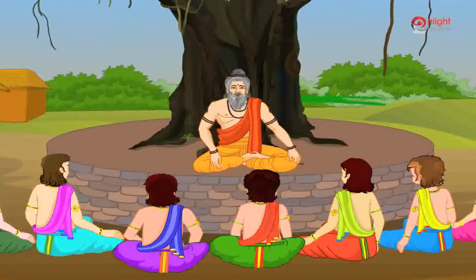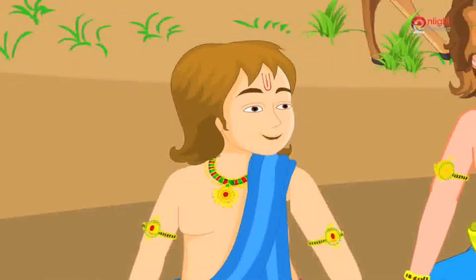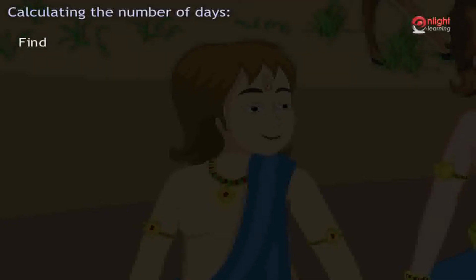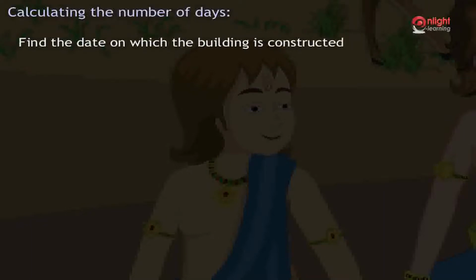solving your problem? The time proposed by the builder to finish the construction of the building is 40 days. The construction of the building begins on 8th of May. Hence, now we are required to find the date on which the building is constructed, which is 40 days from the 8th of May.